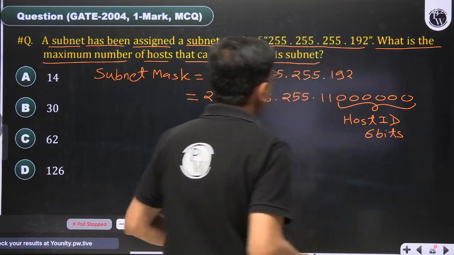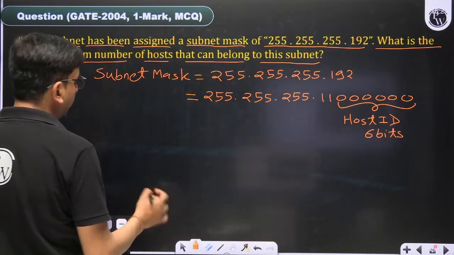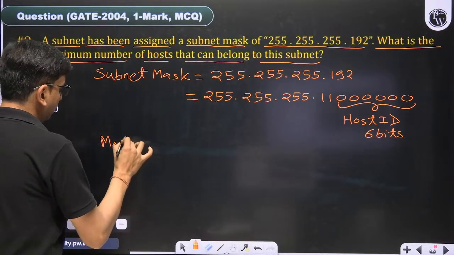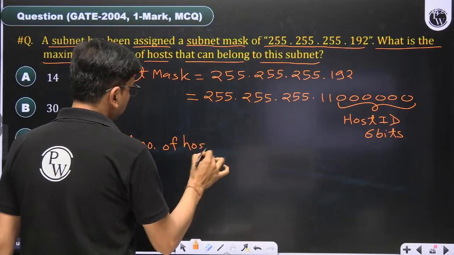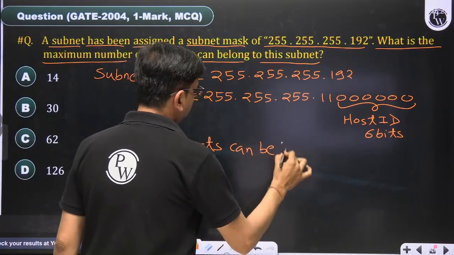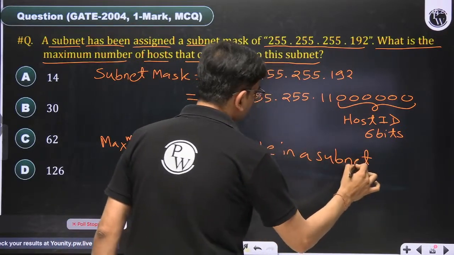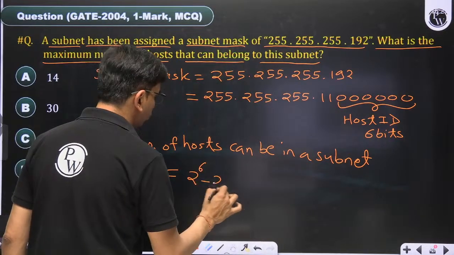Then what is the maximum number of hosts that can belong to the subnet? The maximum number of hosts in a subnet is 2 to the power 6 minus 2 hosts.